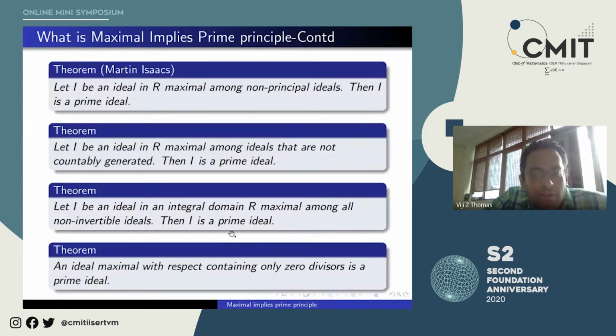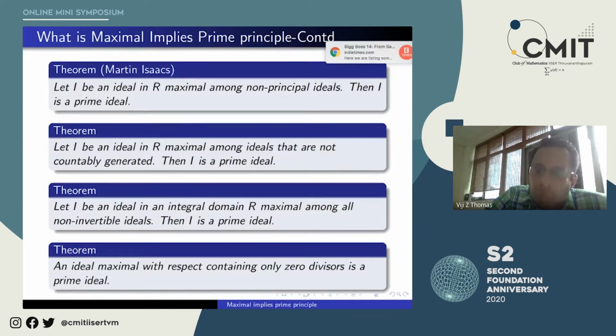Now, before I go into any of the proofs, Cohen's theorem's proof is what I will focus on. Isaacs' we can also focus on, but Cohen I will do. And what I want to say here is, if you somehow fell asleep at this point, or your parents or grandparents called you for some chore and you're gone, the only thing I want you to know is this: if in future you encounter an ideal maximal with respect to a property, then it is not a bad idea to expect that it is prime.